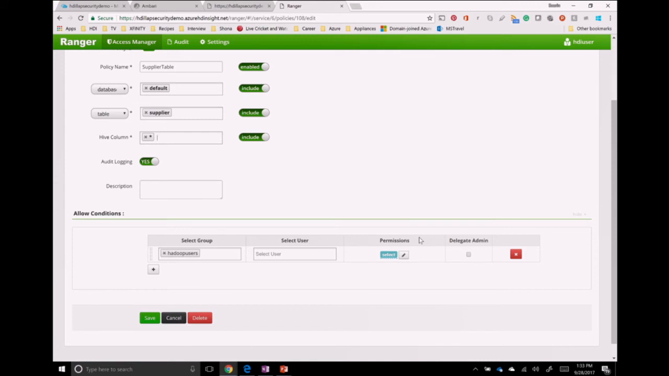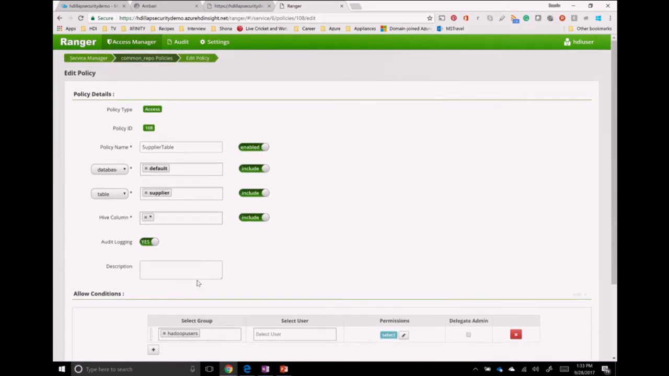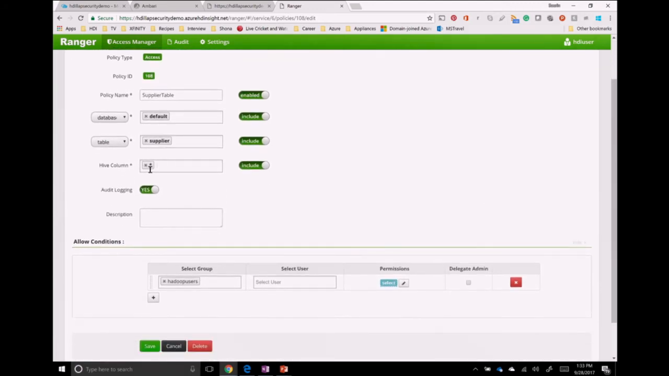But if you remember, there were 2 columns which were sensitive data, the name column and the point of contact column. So what the admin could do is change this to exclude and say exclude the access to the name column or the point of contact column.